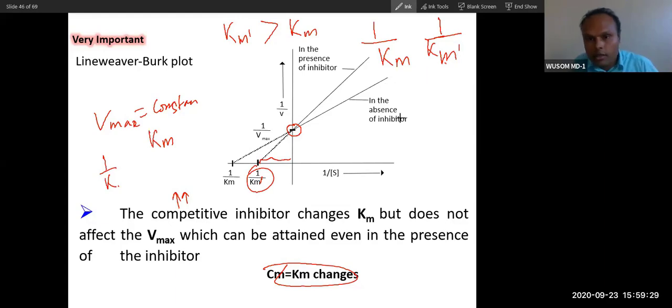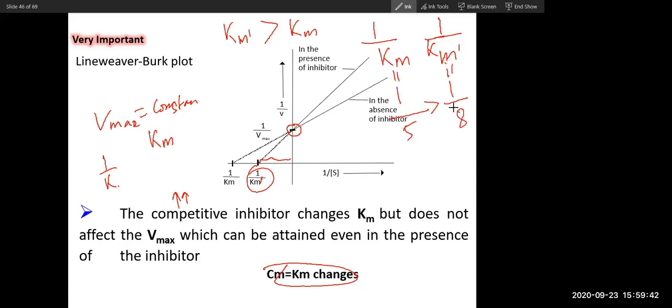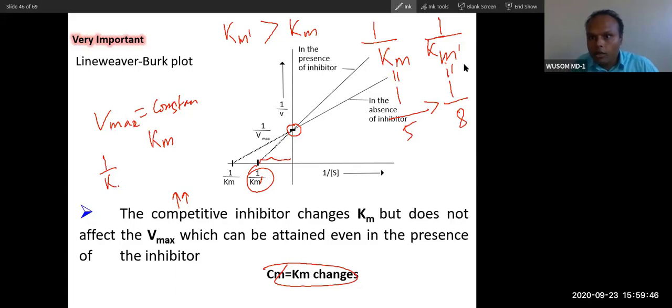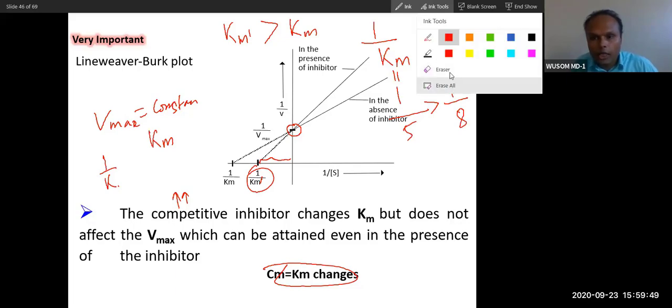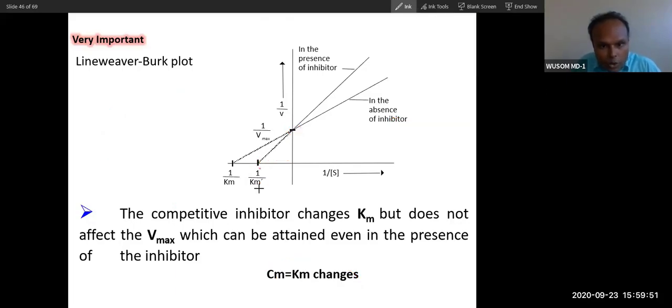Suppose Km is low. You are dividing by 5 and you are dividing by 8. Which will be lower? 1/8 will be lower. So you need to think also. Later you go and think about it. Km is higher than this, so 1 by Km is lower. That is why the curve is like this. So it shifts like this.